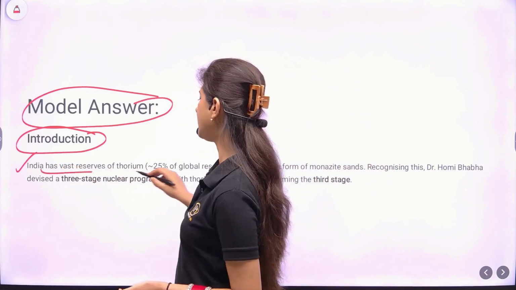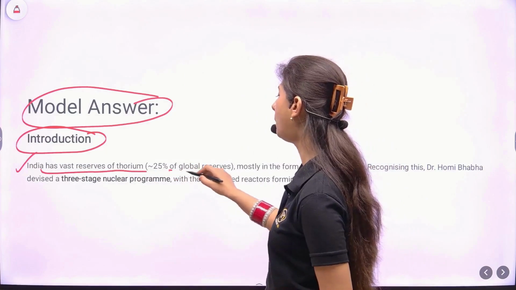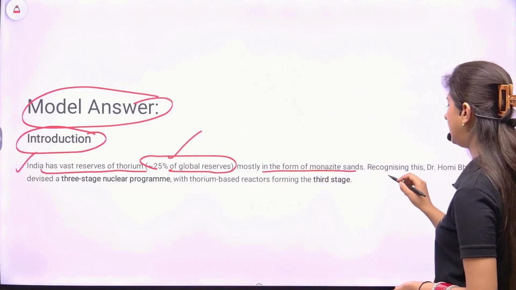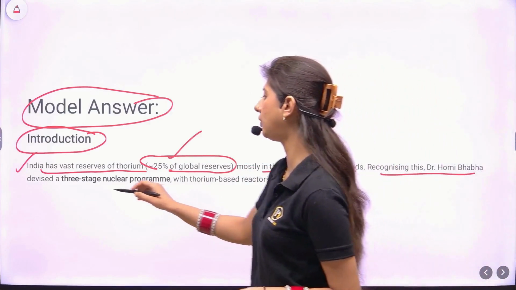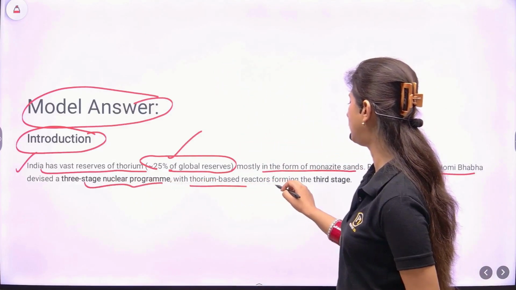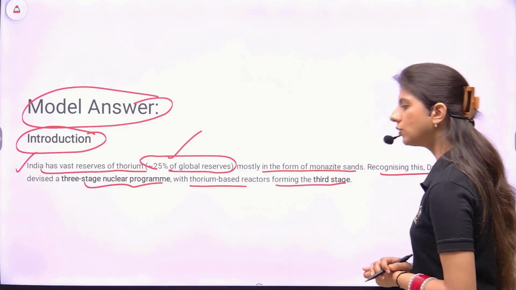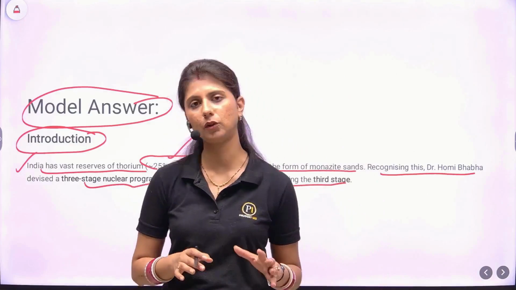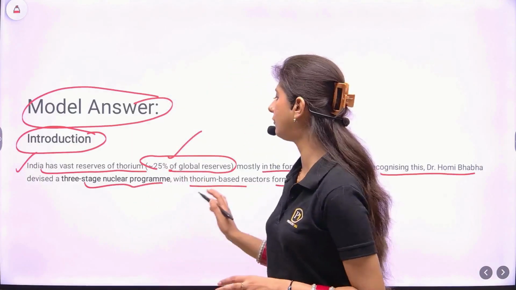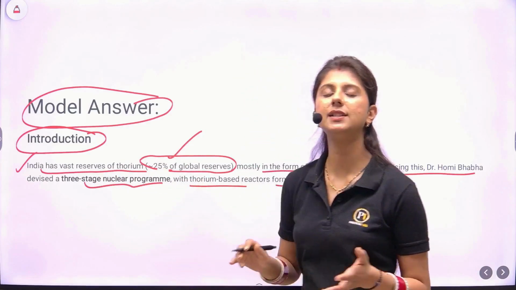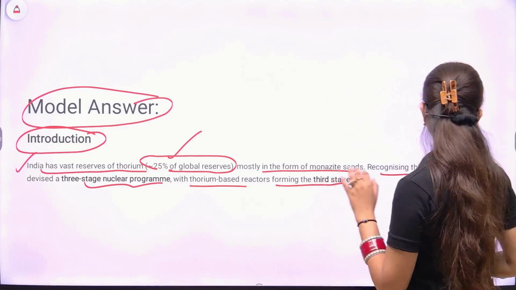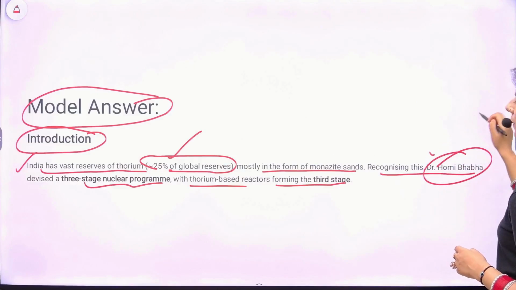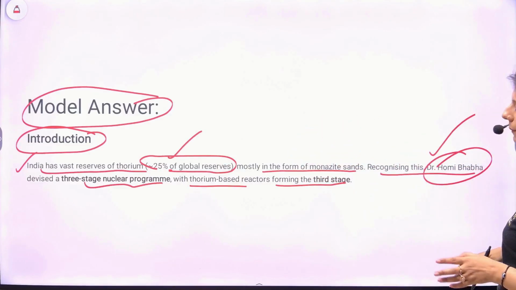For example, India has vast reserves of thorium, 25% of the global reserves, very important. Just mention such facts. Mostly in the form of monazite sands. Recognizing this, Homi Bhabha has devised a 3-stage nuclear program with thorium-based reactors forming the 3rd stage. So we have kept the demand of the question in mind. We have told some facts, insights about the topic, that is the thorium reserves. Then we have come up to the program where we will be discussing what are the challenges that we are facing. So in brief, all the key facts about reserves, and the key personality, the pioneer of this 3-stage nuclear program, have been mentioned.